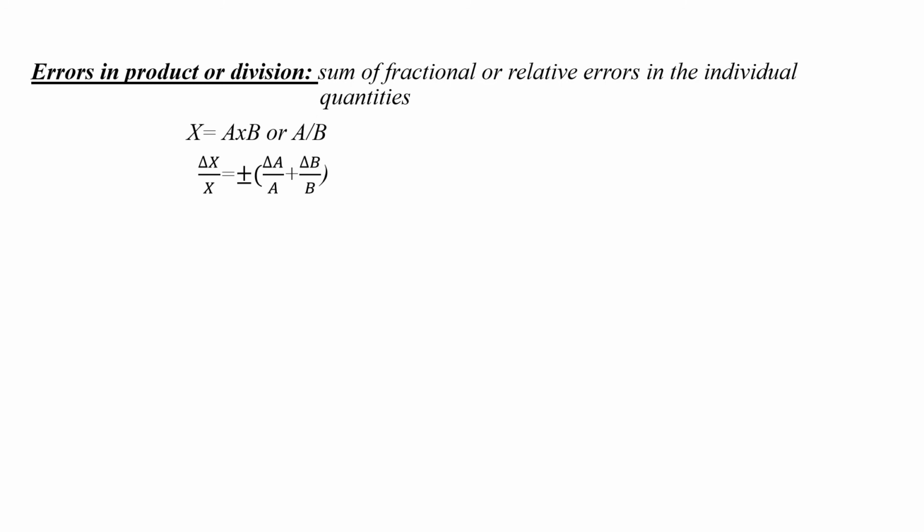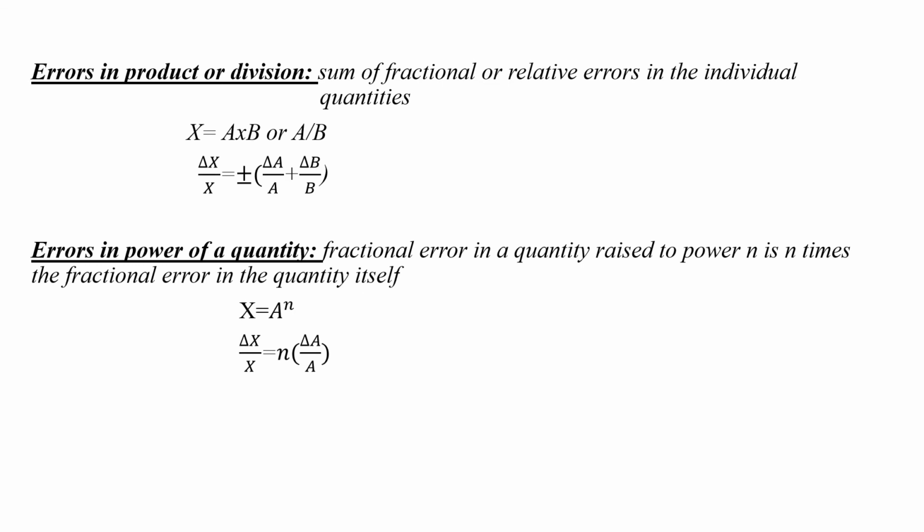Now what is the fractional error? That is delta x by the actual value x, which is equal to plus or minus delta a by a plus delta b by b. Now next is the errors in power of a quantity. The maximum fractional error in a quantity raised to a power n is n times the fractional error in the quantity itself.